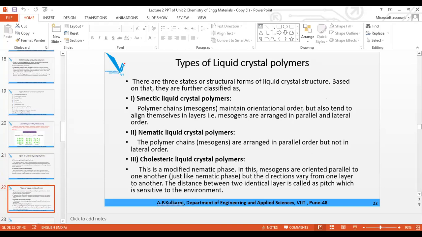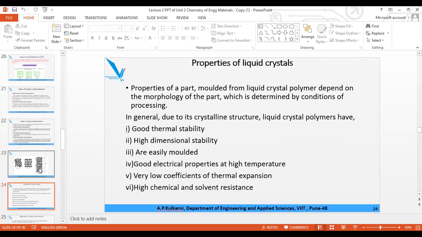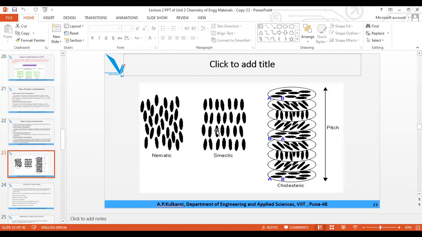There are three types depending on the structure: smectic, nematic, and cholesteric. Instead of reading this, I will explain it with the help of their structure. This is smectic. You can see that the constituent particles are arranged in an ordered manner in the parallel as well as in the lateral structure. This is the parallel pattern and this is the lateral pattern. In both the parallel as well as lateral pattern, there is an ordered arrangement of constituent particles, and this type of liquid crystal polymer is called smectic.